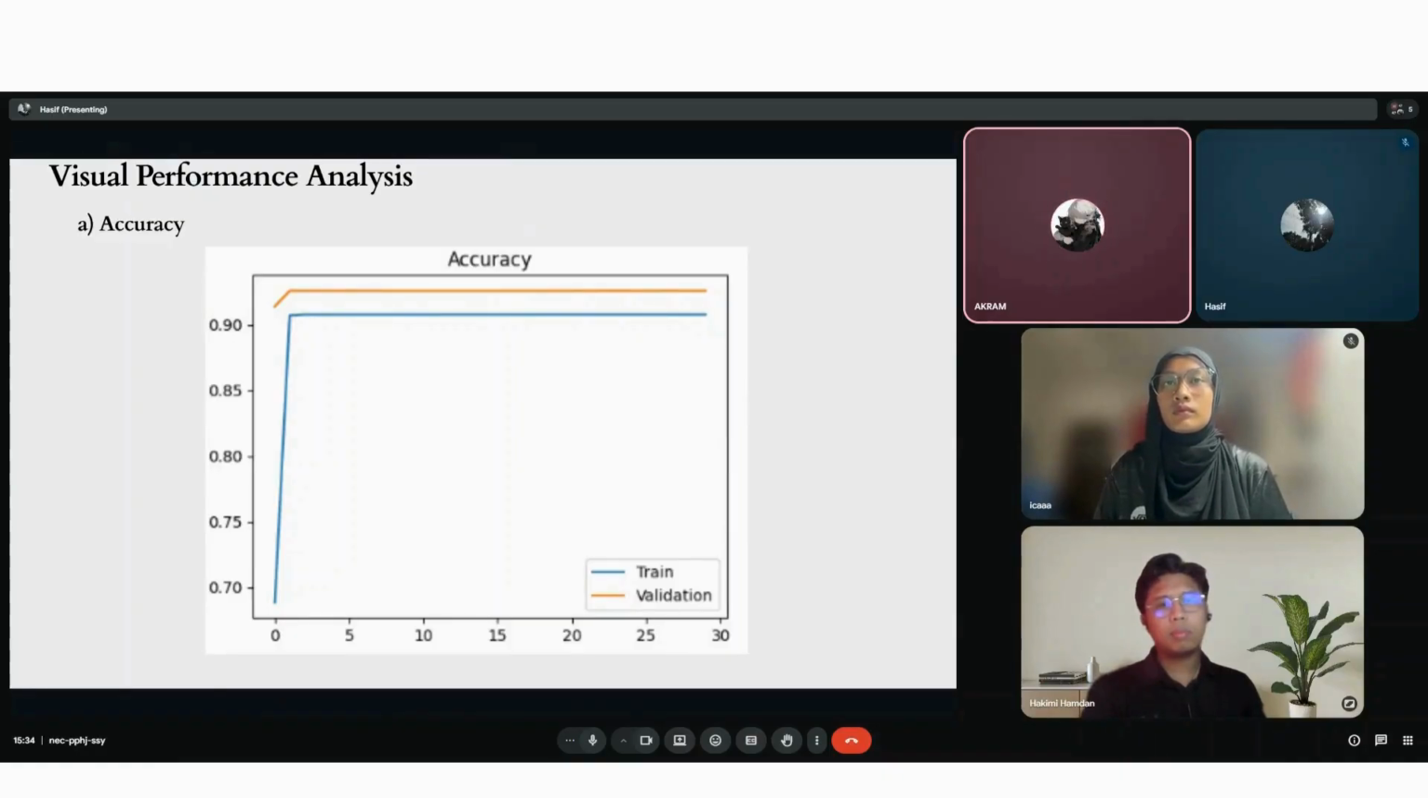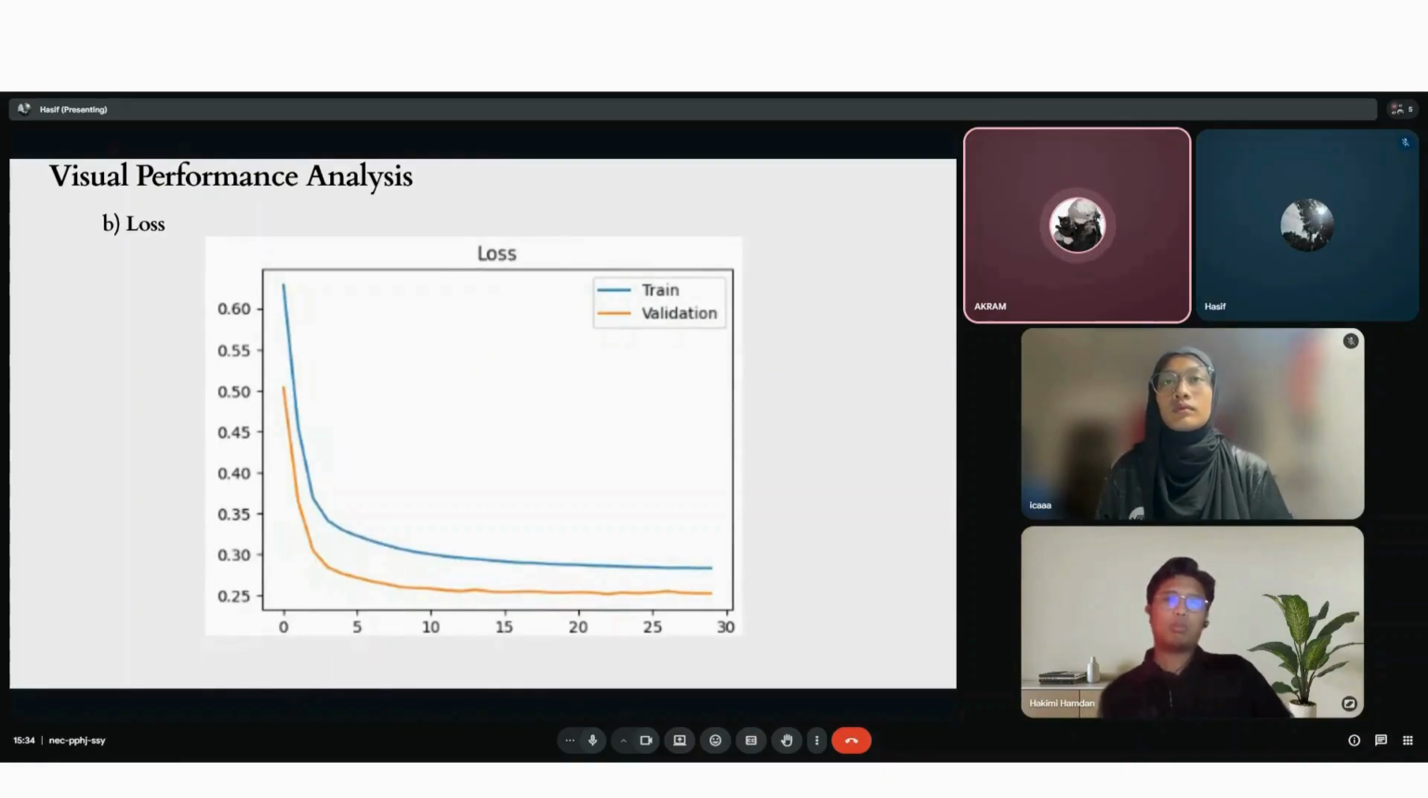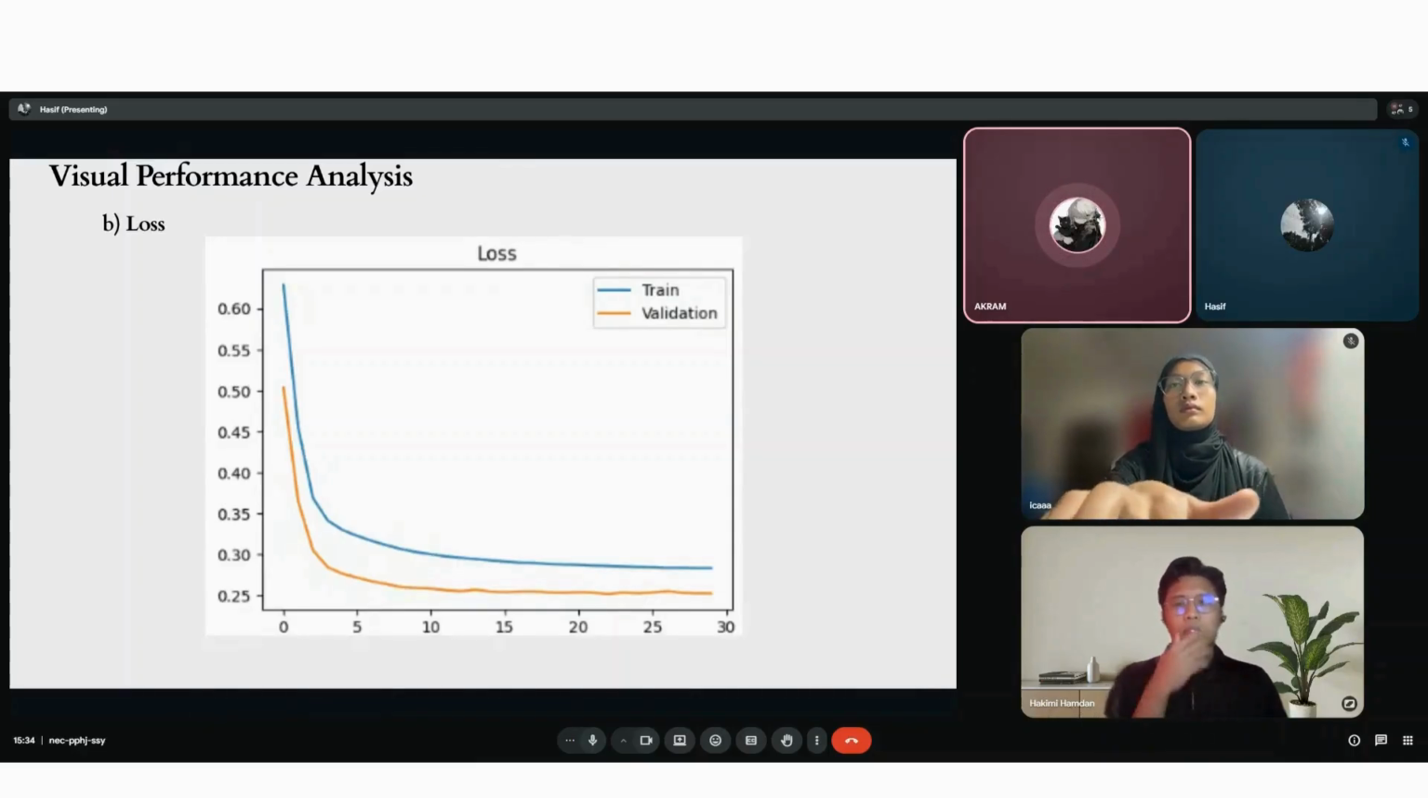from overfitting. This graph shows the training and validation loss over time. Both losses decrease steadily and then flatten, which means the model is learning effectively. The validation loss is lower than the training loss, indicating good generalization and stable learning.